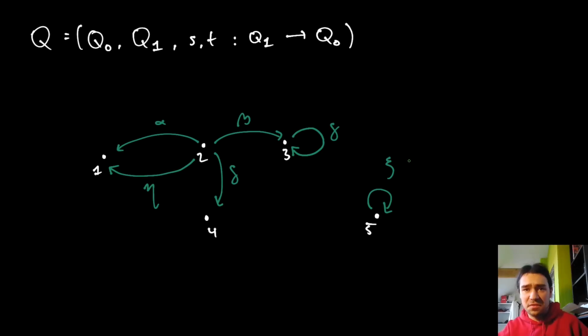Now, obviously, we're not just interested in quivers, but we're interested in representations of quivers. A representation, this is something that comes from the field of mathematics called representation theory. A representation is a way of taking some potentially very complicated mathematical object, like in this case a quiver, and finding a translation in some meaning-preserving way to the world of linear algebra. Why do we want to do this?